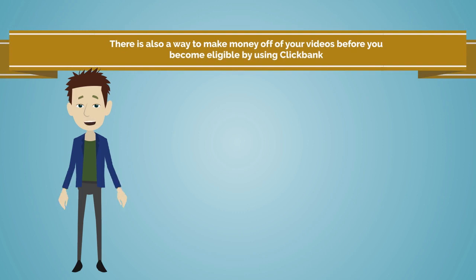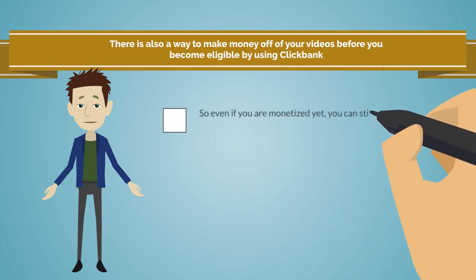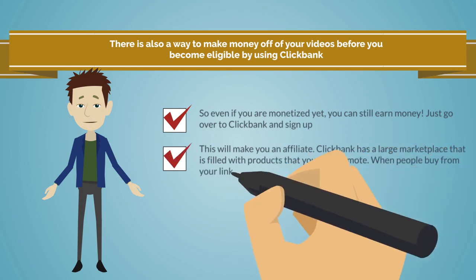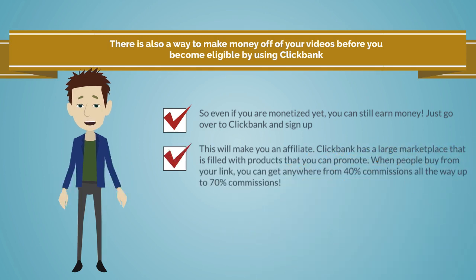There is also a way to make money off of YouTube before you become eligible by using ClickBank. So even if you aren't monetized yet, you can still make money. Just go on over to ClickBank and sign up. This will make you an affiliate. ClickBank has a large marketplace that's filled with products that you can promote. When people buy from your link, you get anywhere from 40 to 70% on commissions.